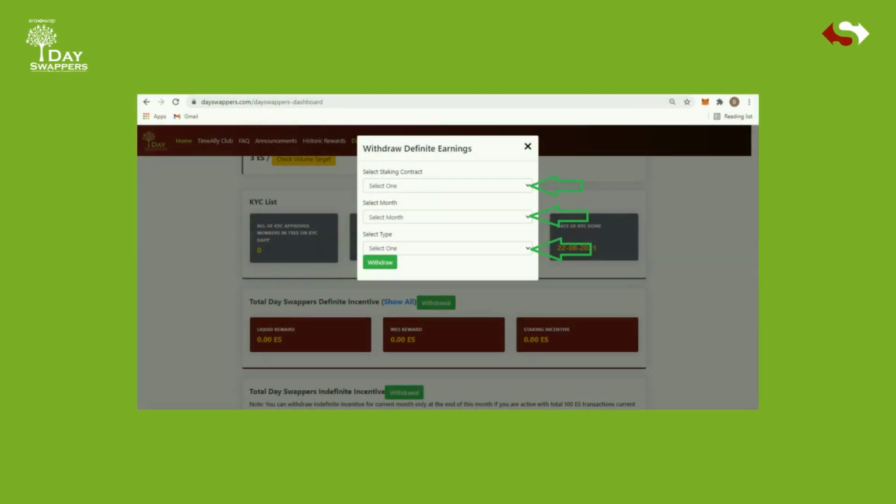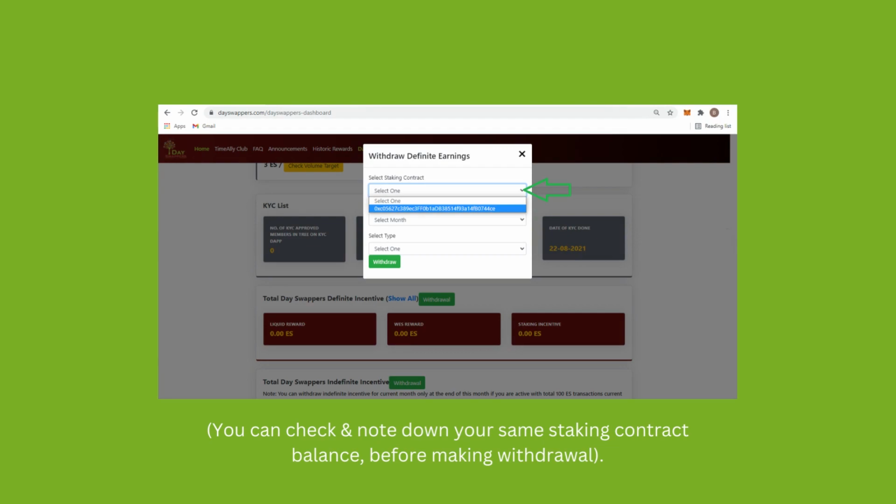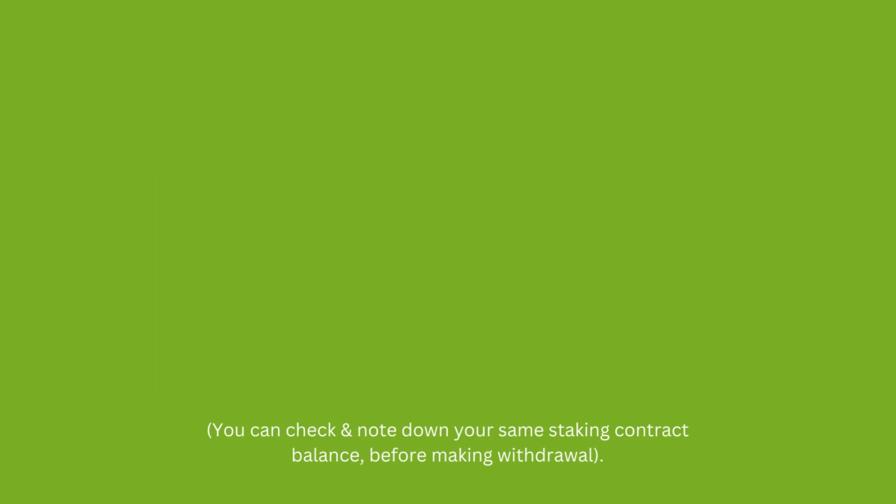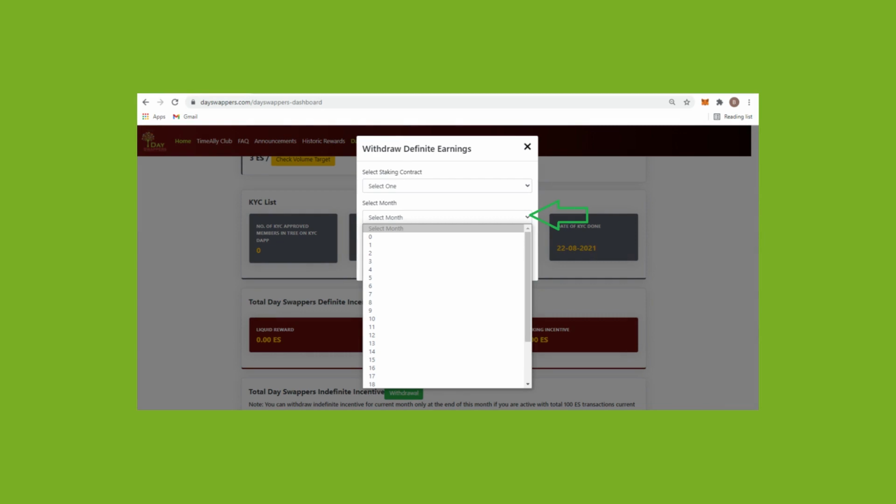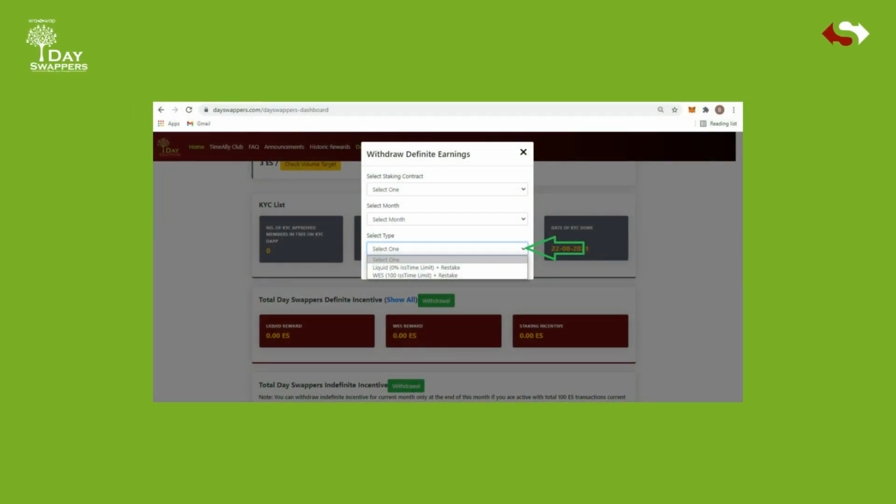Click on the withdrawal button. You will see the withdraw definite earnings pop-up window. In the select staking contract option, select staking contract from the drop-down list of your contract address in which you wish to make the withdrawal. You can check and note down your same staking contract balance before making withdrawal. Select month drop-down option, choose the NRT month for which you want to withdraw definite incentives.